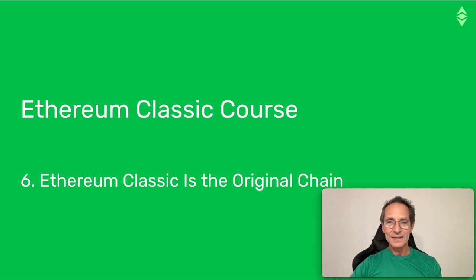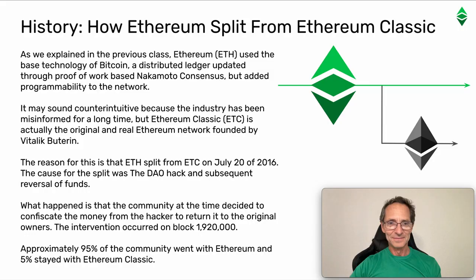Ethereum Classic is the original chain. History: how Ethereum split from Ethereum Classic. As we explained in the previous class, Ethereum, ETH, used the base technology of Bitcoin, a distributed ledger updated through proof of work based Nakamoto Consensus, but added programmability to the network.